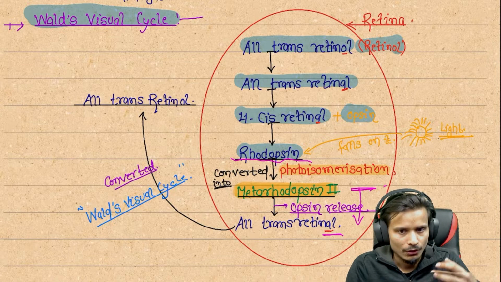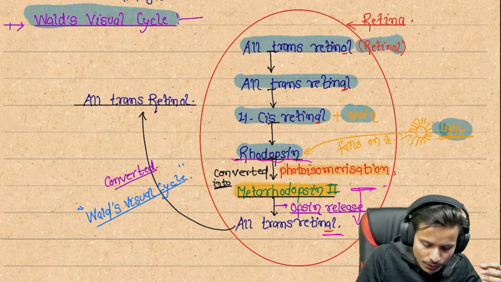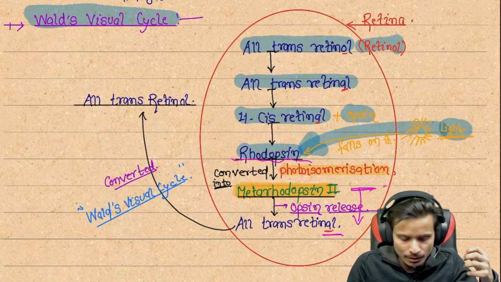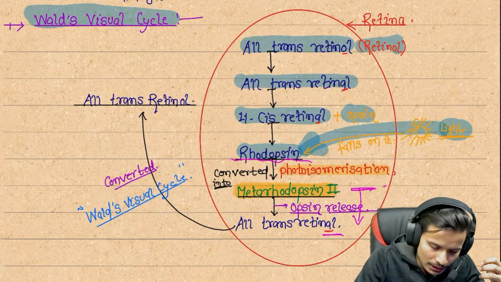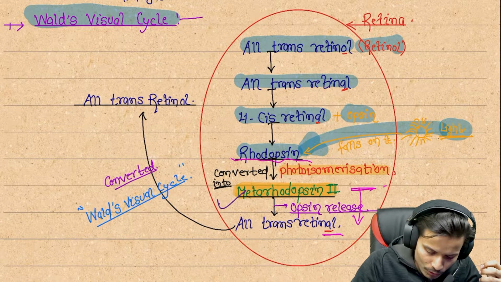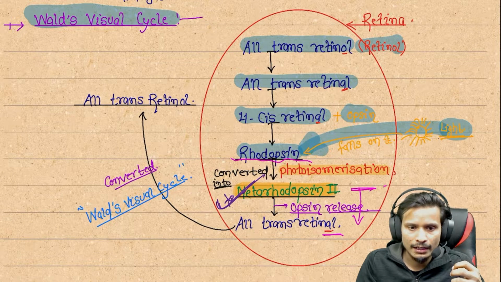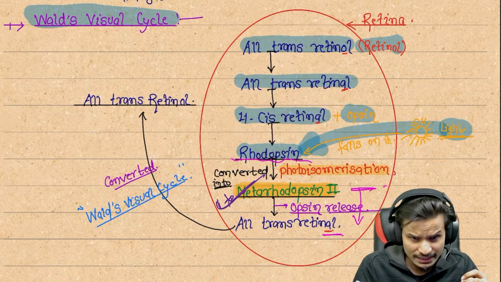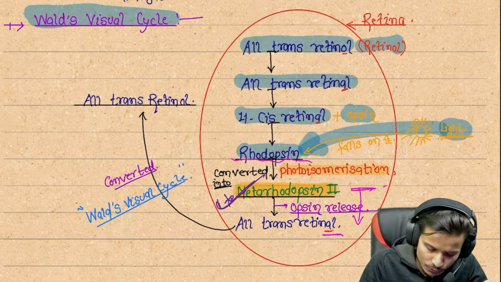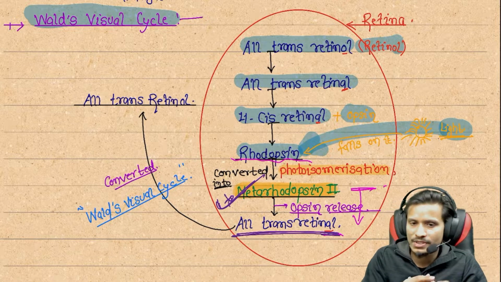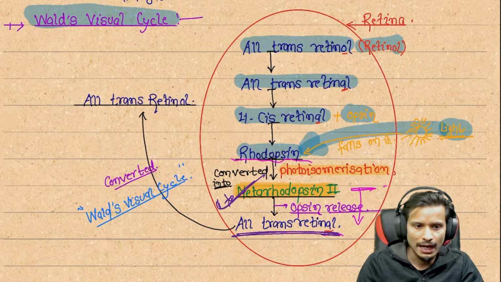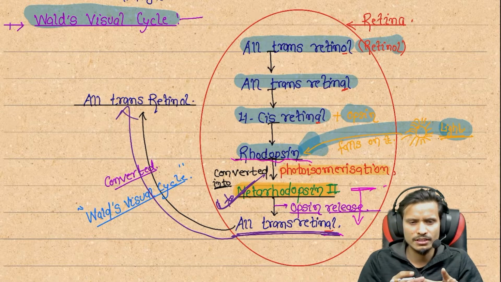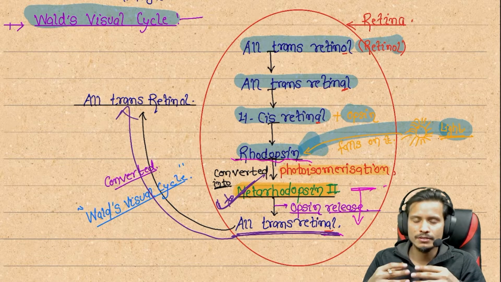Next we can see this rhodopsin undergoing photoisomerization when light falls on the retina. When light falls on the retina and the rhodopsin receptors, they convert rhodopsin into metarhodopsin, and this method is called photoisomerization. Metarhodopsin 2 is converted again into all-trans retinol by the release of opsin. The opsin protein is released again, and this pathway of all-trans retinol conversion is called Wald's visual pathway. This is what is happening inside our retina, and then the person can see in the dim light.